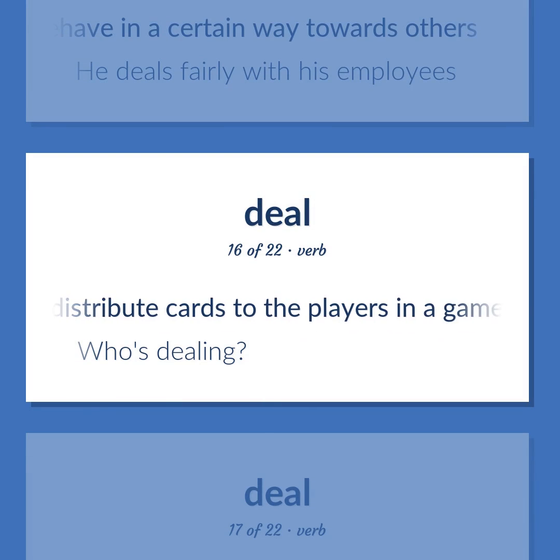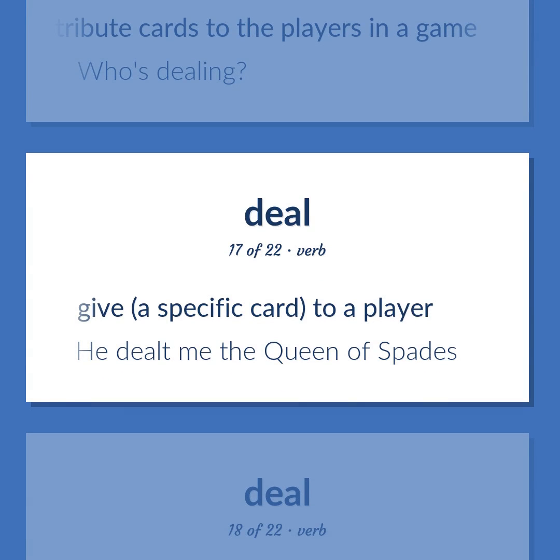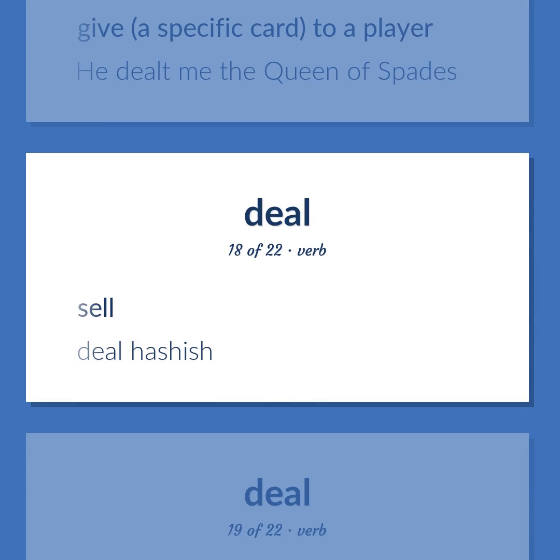Distribute cards to the players in a game. Who's dealing? Give a specific card to a player. He dealt me the queen of spades. Sell. Deal hashish.